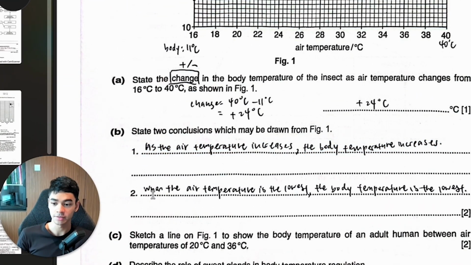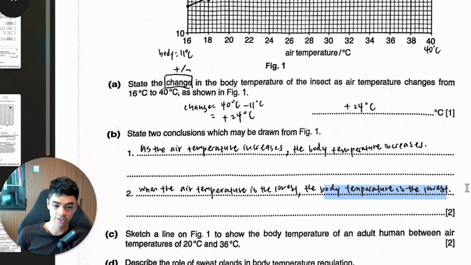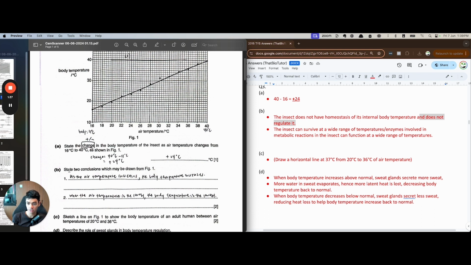Okay, second conclusion. When air temperature is lowest, body temperature is lowest. Okay, this one you will not get a mark because they ask for two different conclusions. This is the same as the first one. It is talking about the exact same thing, right? It is just a subset of the first statement. So you can only maximum get 1 mark if they accept this.